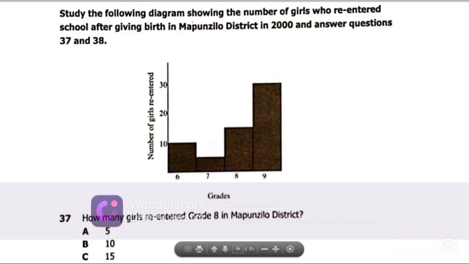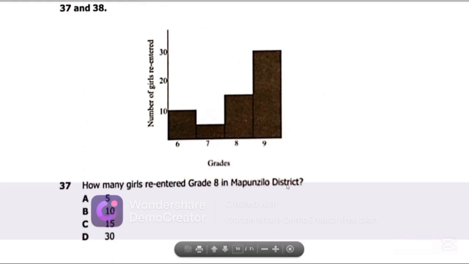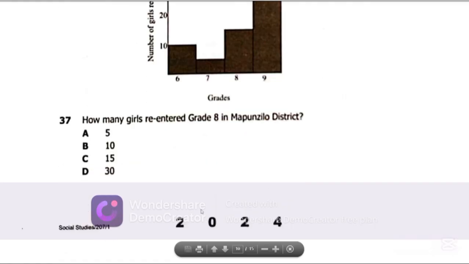So how many girls re-entered grade 8 in Mapunzilo district? So we've seen grade 8 is here, and it is going right in between 10 and 20 at the center here. And approximately we are able to tell that this is 15. In the middle between 10 and 20, you expect to find 15 here. So the best possible answer on question 37 is C, 15. So that is the best possible answer there.